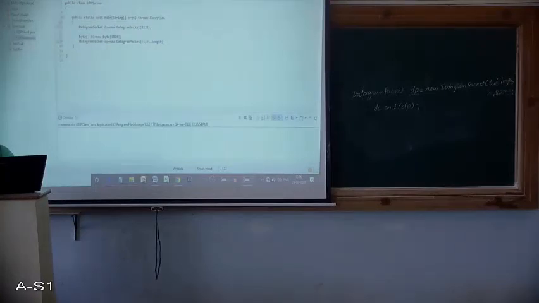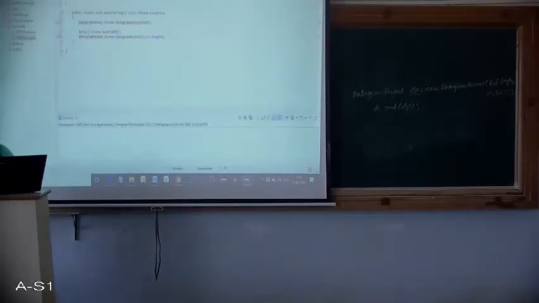So I have used 2 import statements. You can avoid doing this. If you do not want so many import statements, you can just write it as java.net.star. That will get all the classes which are there in this package.